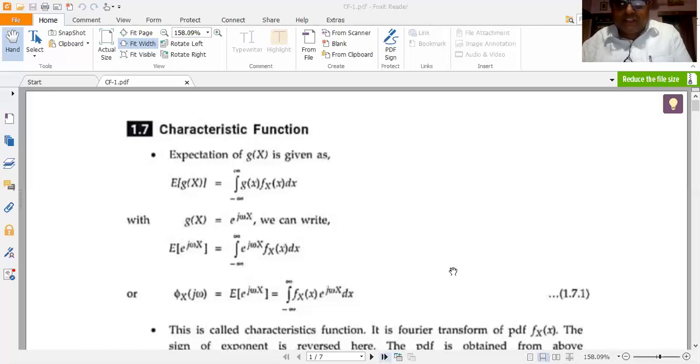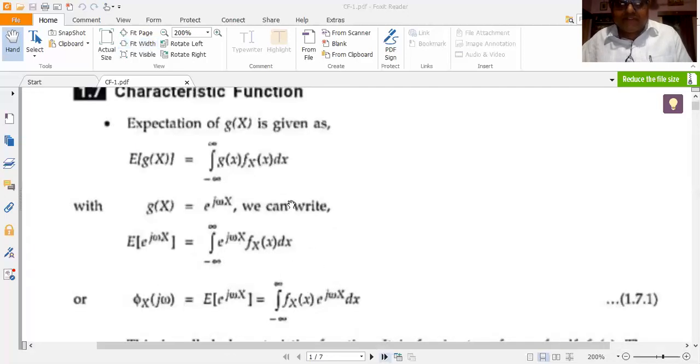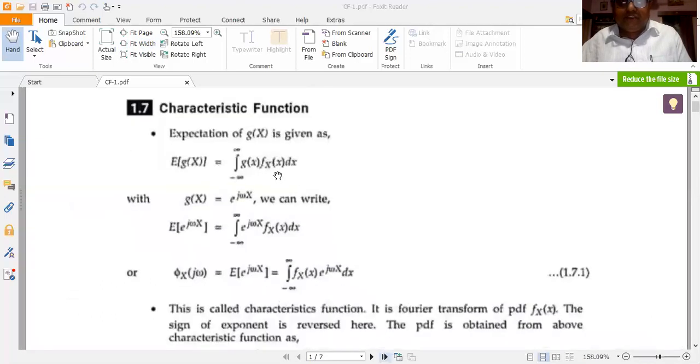the expectation definition that the expectation of a function g of capital X. Okay, details of this we shall be discussing in the properties of expectation, which I am going to discuss shortly. Expectation of a function g of capital X, where X is a random variable, is simply defined as expected value of g of X, that is E of g of X. E means expected operation or expectation operation. So E of g of X is simply given by integral minus infinity to plus infinity g of X into f of X dx.